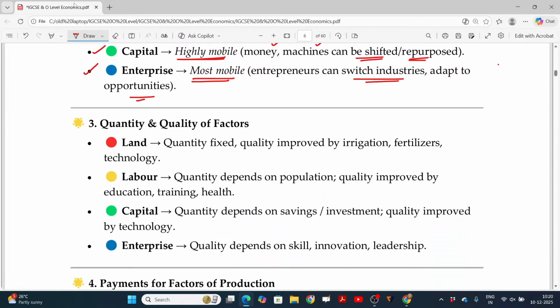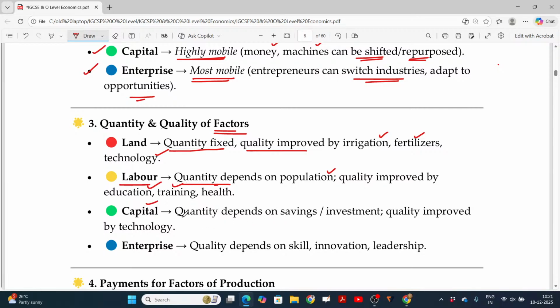Quantity and quality of factors. Whenever we talk about the factors of production, they will not be uniform. We'll have totally different characters and facilities. Quantity and quality, like land. Quantity is fixed in case of land, it will not be expandable. But quality could be improved by irrigation, fertilizing, and using modern technology, you can improve the land's quality. Quantity cannot be improved. In case of labor, quantity depends on the population, and quality is improved by education, training, and health, isn't it? So if you get trained, then you can do a better job.